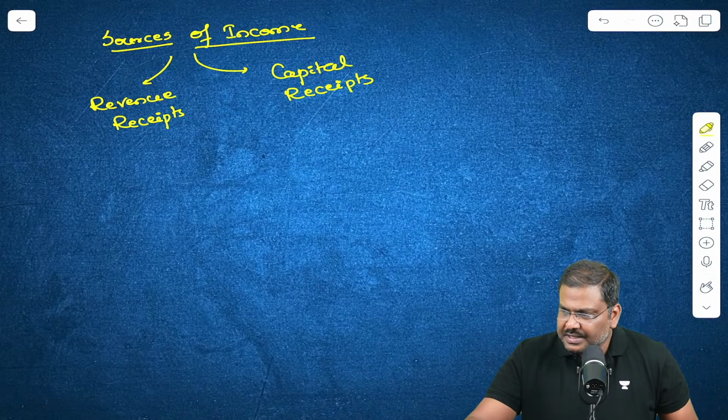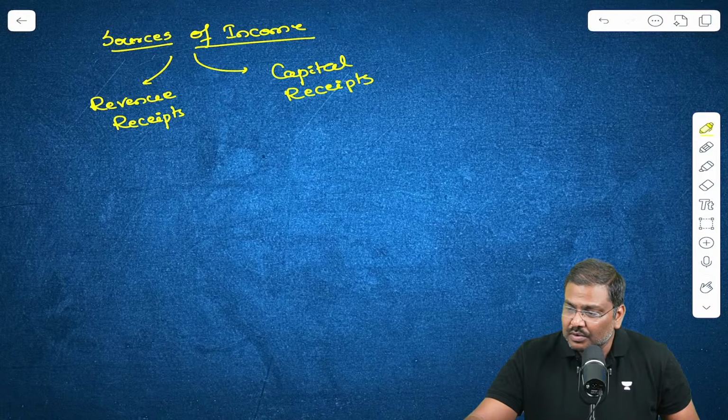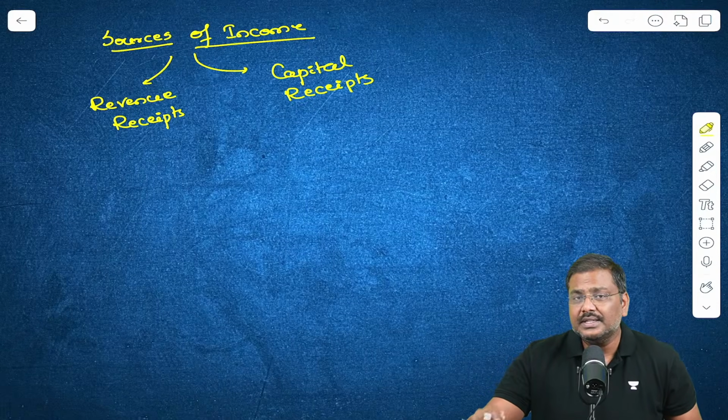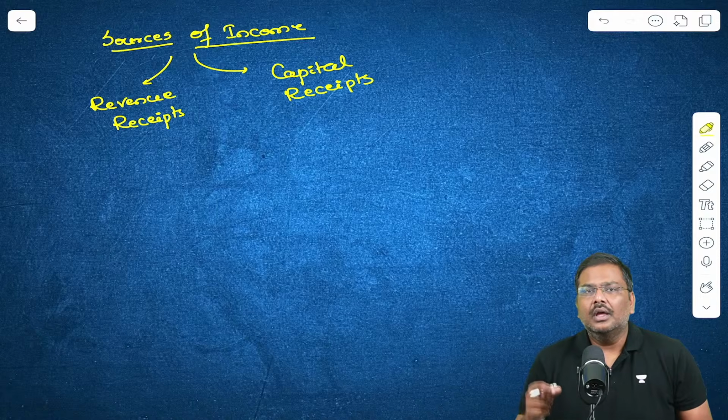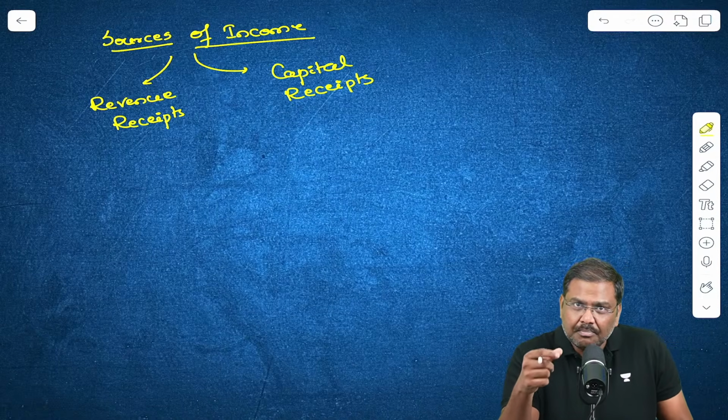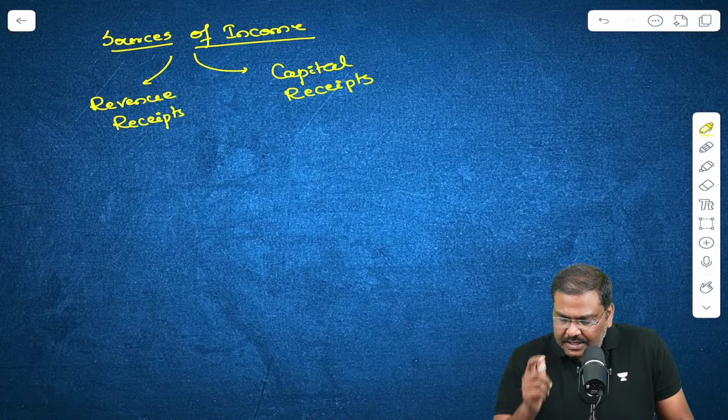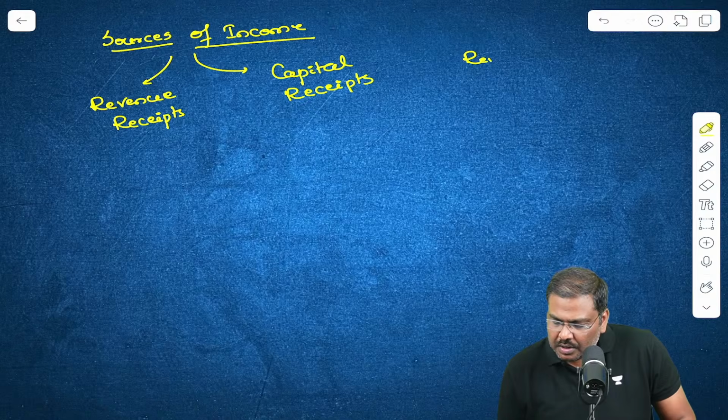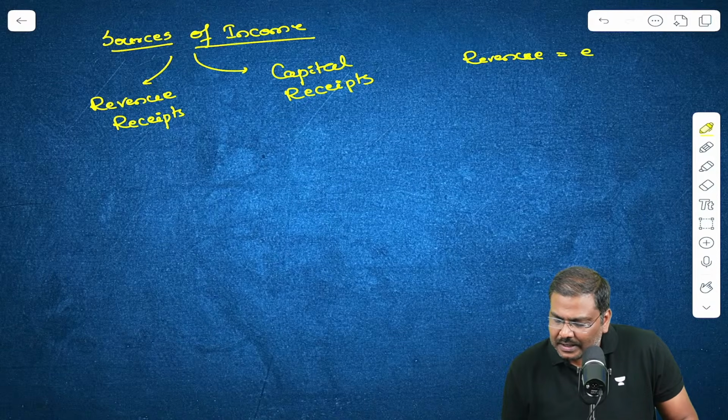And please understand this, whenever you use the term revenue receipt and capital receipt, that is basically the terminology such as revenue and capital in the context of the fiscal policies of the government. Essentially, the term revenue talks about the expenditure or the income of the government.